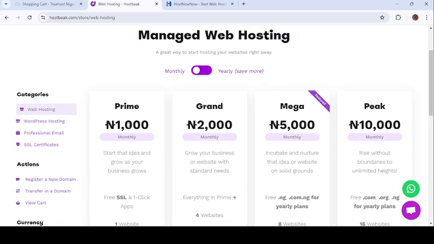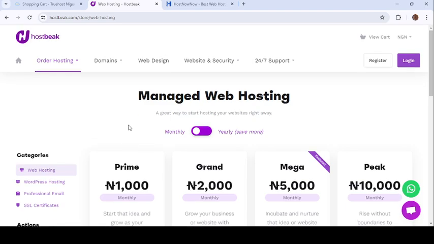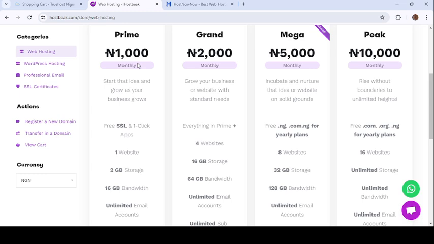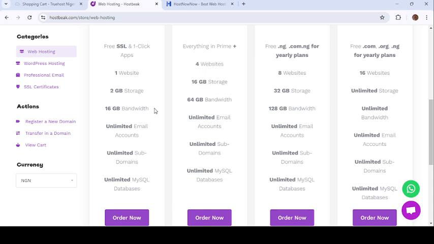Now let's check Hostpeak, just like our domain scouting. This is 1,000 naira for Hostpeak. You can only host one website, and it's just 2 gigabytes storage, 16 gigabytes bandwidth, unlimited email accounts, unlimited subdomains. Subdomains are those domains that are under your main domain.